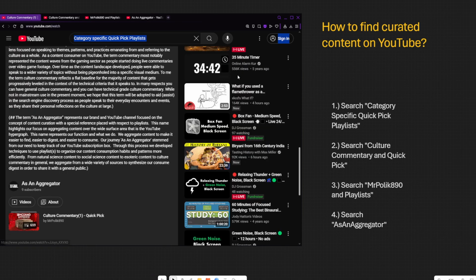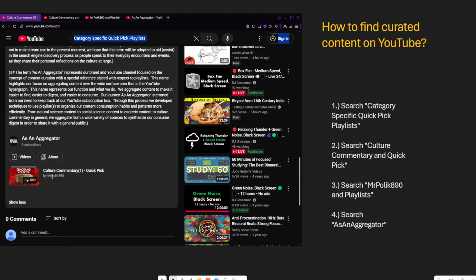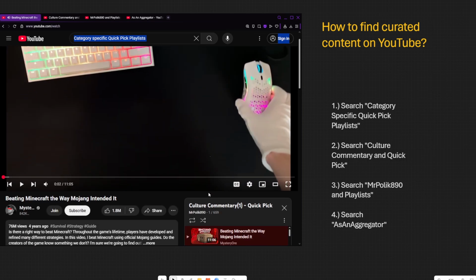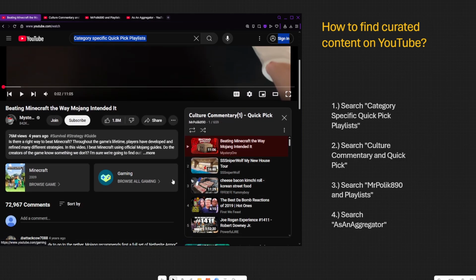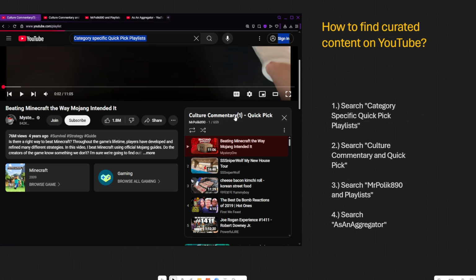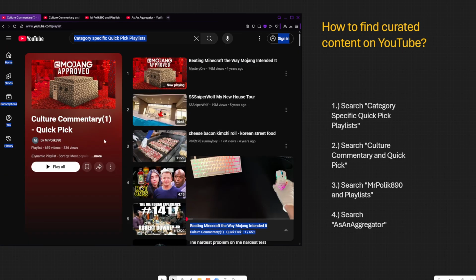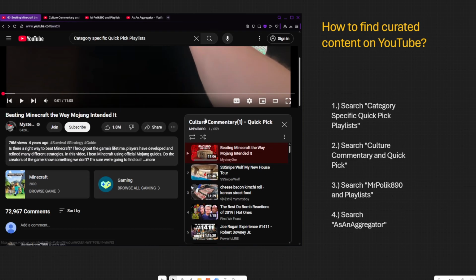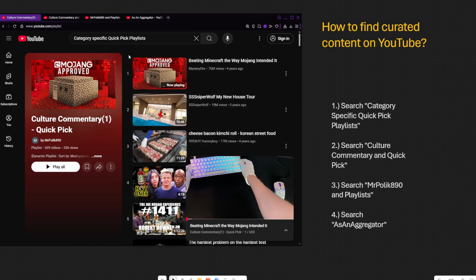Clicking the card at the beginning of the playlist sends you to the description with the playlist link. And then we can scroll down and it will automatically put you into the playlist. So click the button where the playlist title is, and that way you can jump into actually scrolling through the playlist itself.